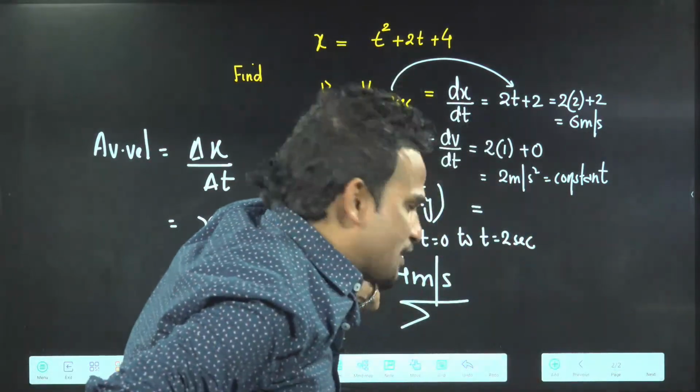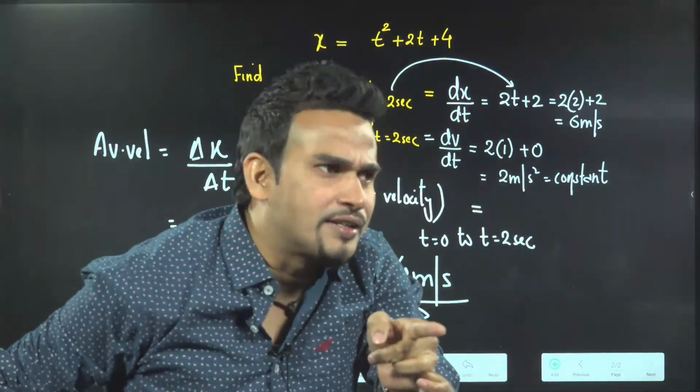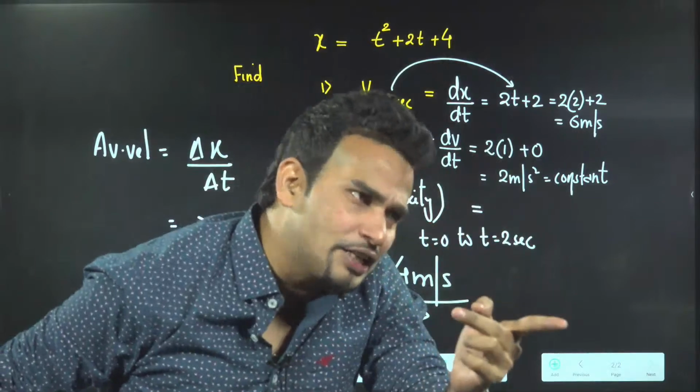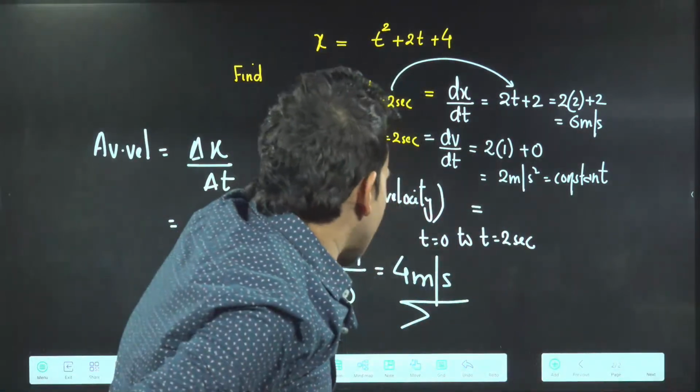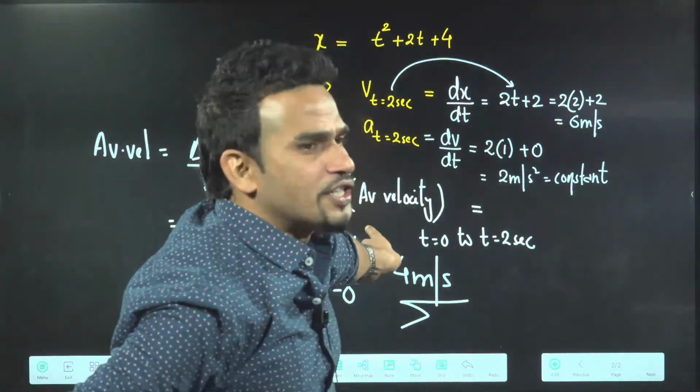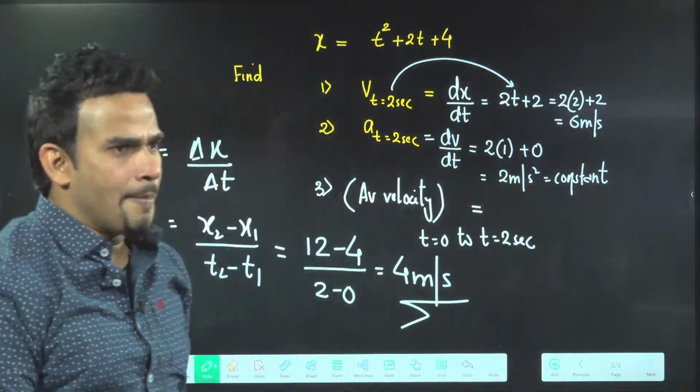This is an important situation. NCERT has asked one question where they have asked both things: average speed, average velocity, and instantaneous velocity also. So this is how you can calculate average velocity for an equation situation. Is it okay?